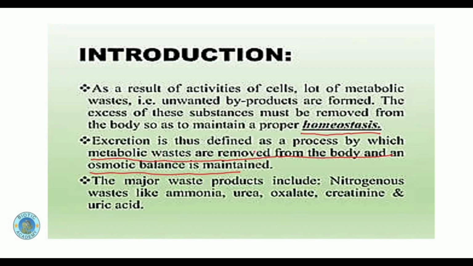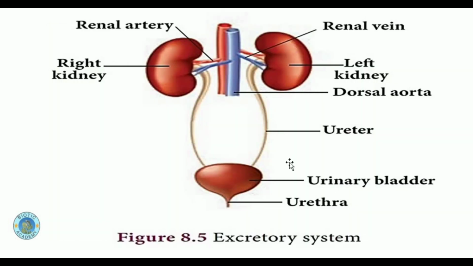So today, as I have told you that the topic is excretion, we are going to discuss excretion with reference to the working of the excretory system, which is mainly composed of these parts. Kidney. In the human body, we have a pair of kidneys, right and left kidney.